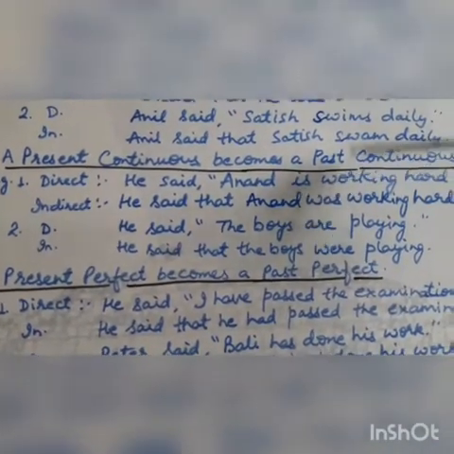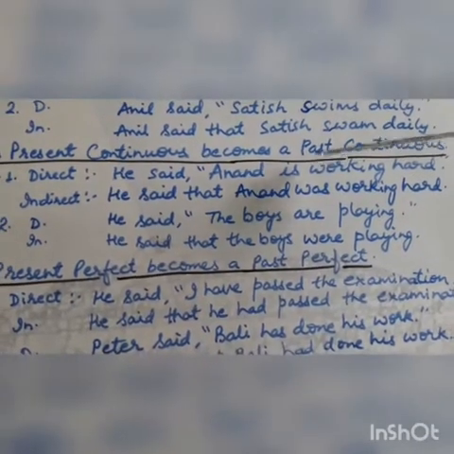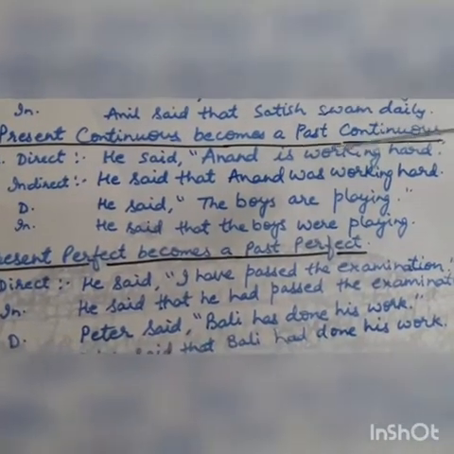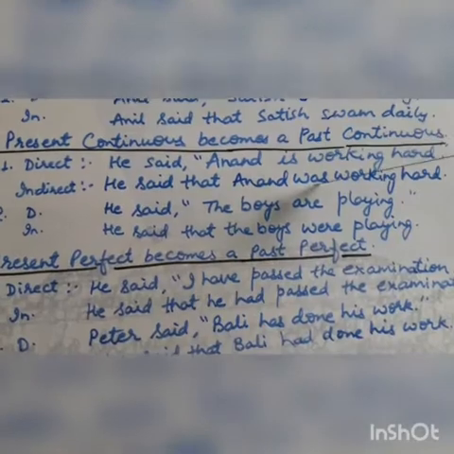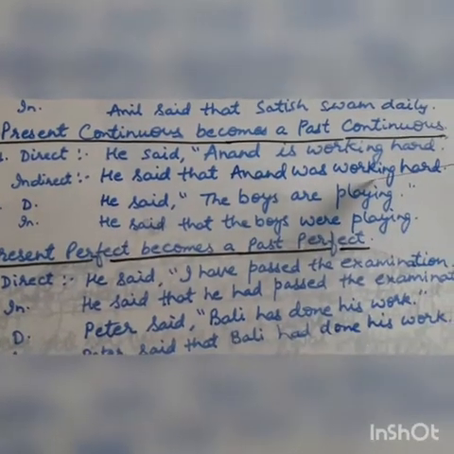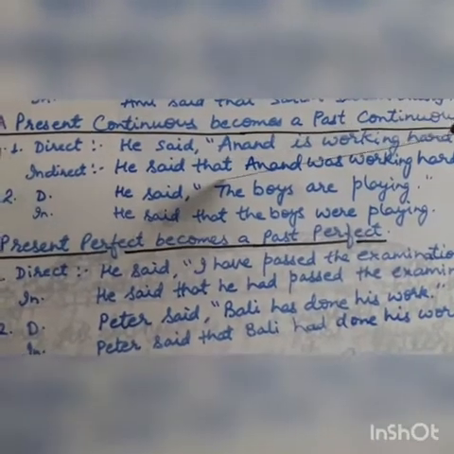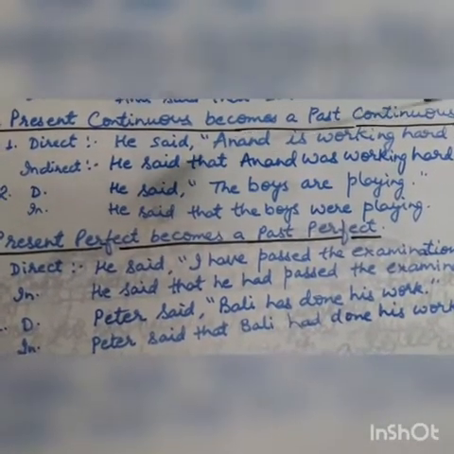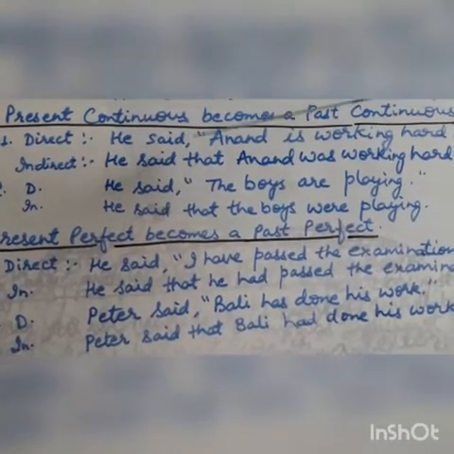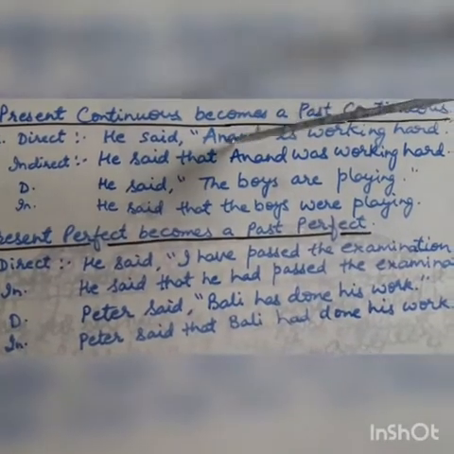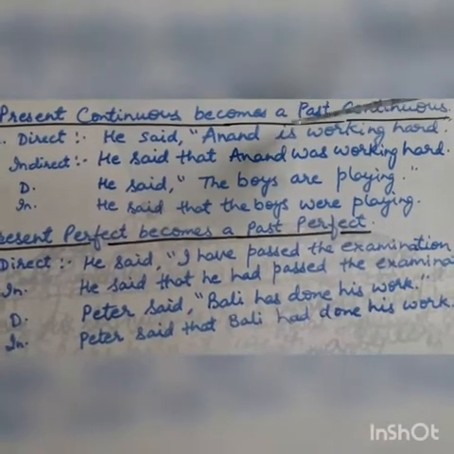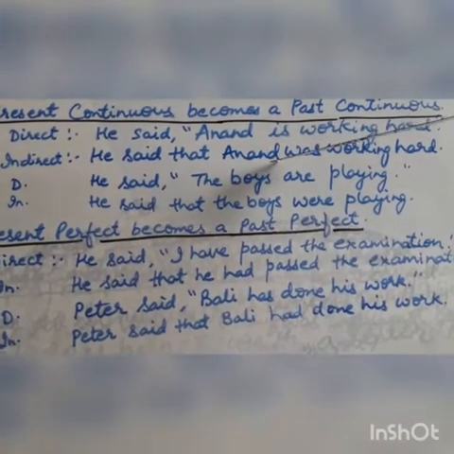When you convert into indirect, you have to use past continuous. Is, am, are will be converted to was, were, and verb plus ing.